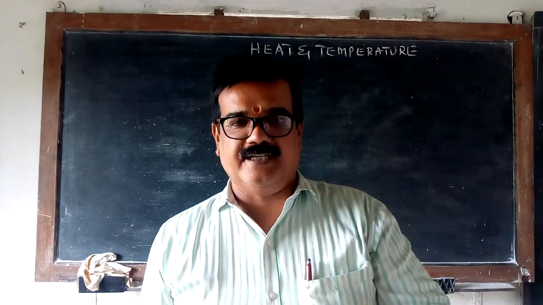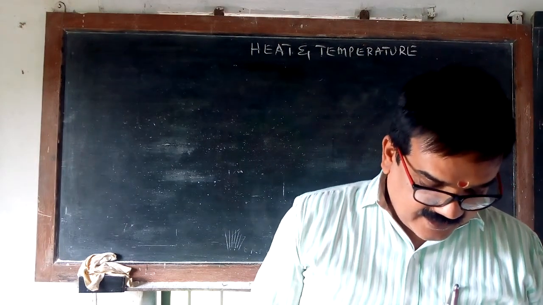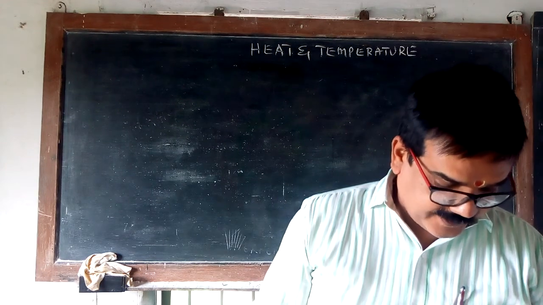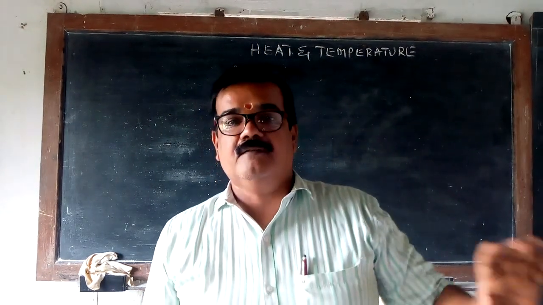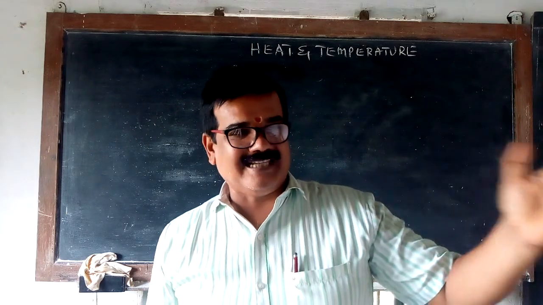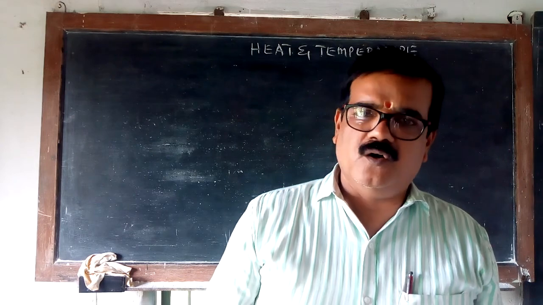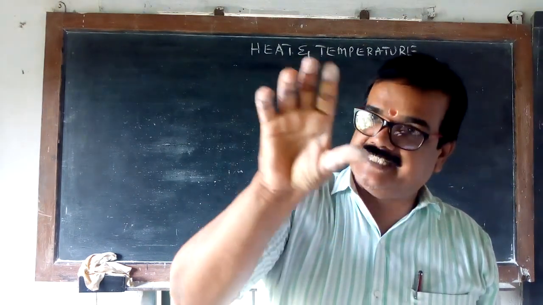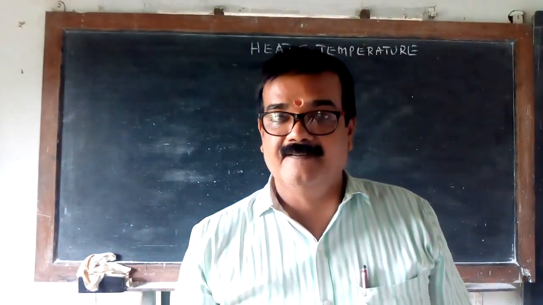Now this is important. What is sensible heat? Sensible heat can be observed by the variation of temperature in the thermometer without changing the physical state. For example, one ice block from minus 12 degree to minus 5 degree. Will it become water? No. Change in temperature is observed, minus 12 to minus 5, increased, but it is ice only. That is called sensible heat.